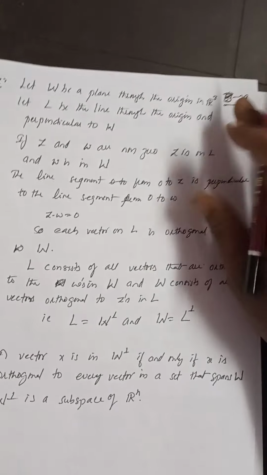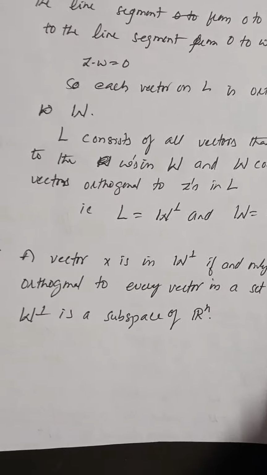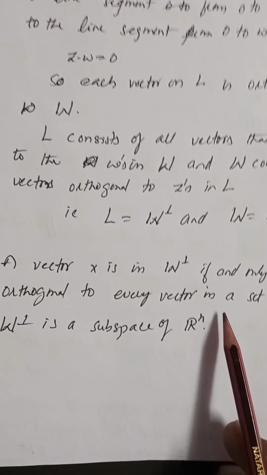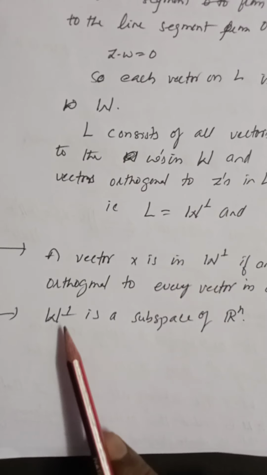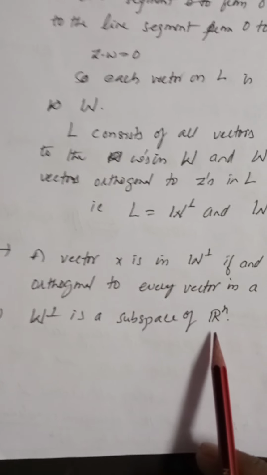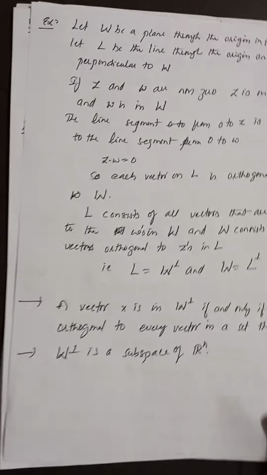Next, this is an explanation of an orthogonal complement. A vector x is in W perp if and only if x is orthogonal to every vector in a set that spans W. W perp is a subspace of R^n. It is just an explanation of the orthogonal complement.